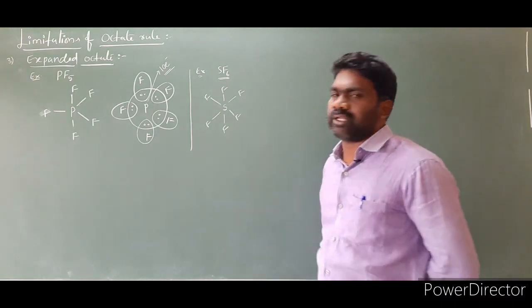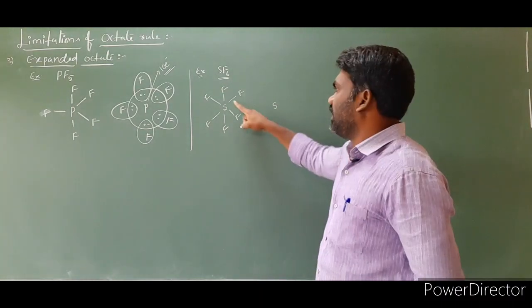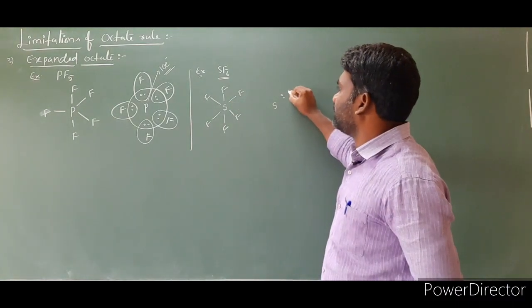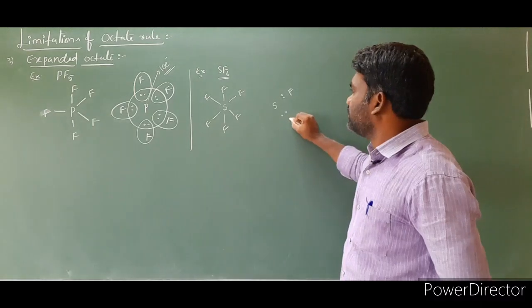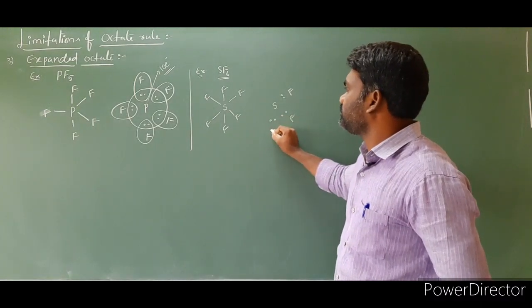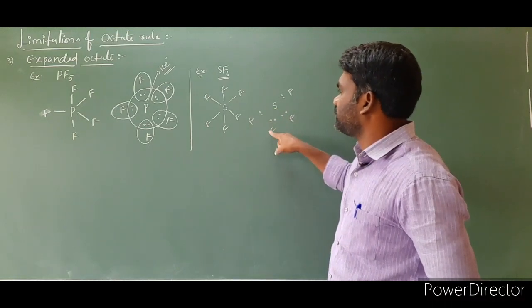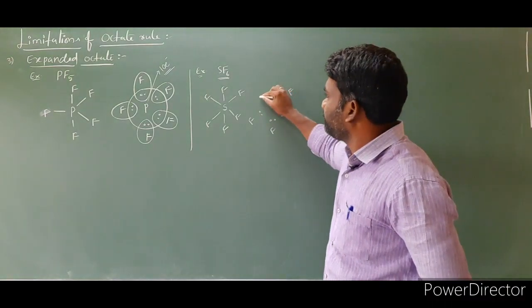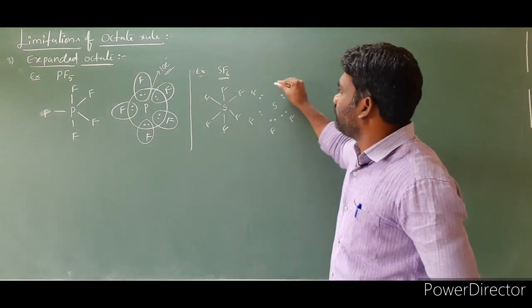For this case, we have to write a Lewis structure. So sulfur at the center. For this fluorine I am writing 2 electrons. Each bond is made up of 2 electrons. We are very clear about this point. Second fluorine, this fluorine, and this fluorine.